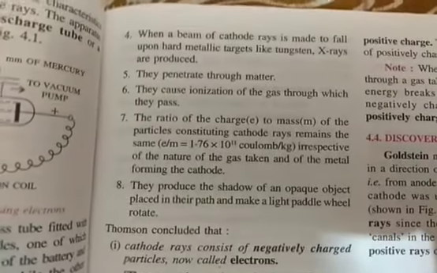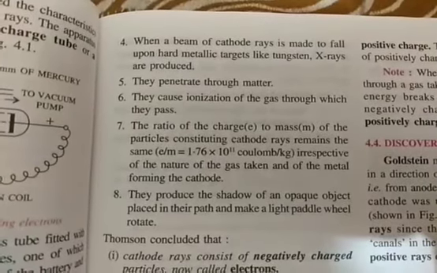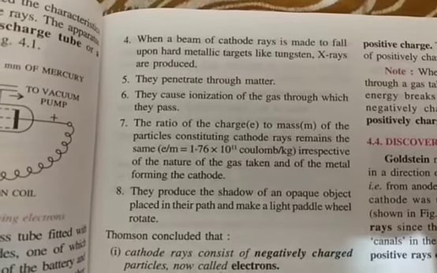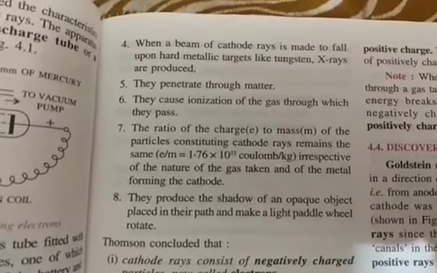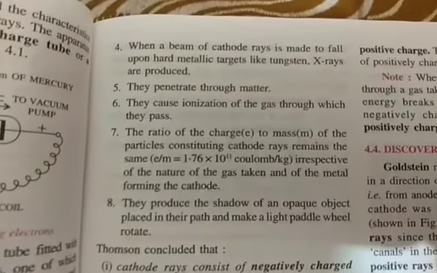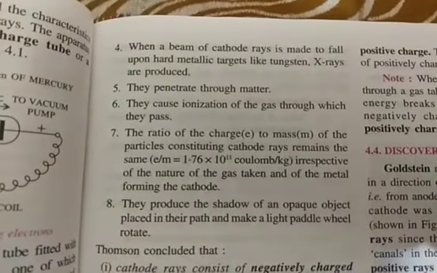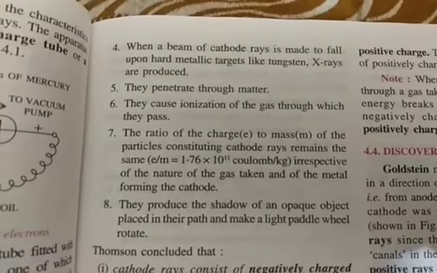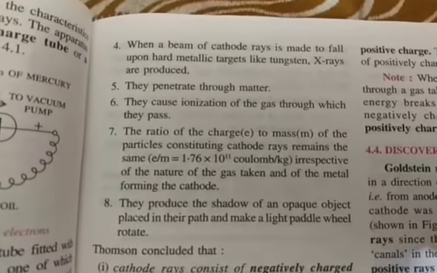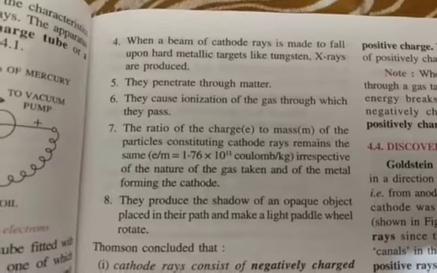So students, till now we have seen some of the properties of cathode rays, or we can say we have discussed the properties of electrons. Some more properties are there. Let us see. When a beam of cathode rays is made to fall upon a hard metallic target like tungsten, X-rays are produced. Now you are all familiar with the term X-rays.